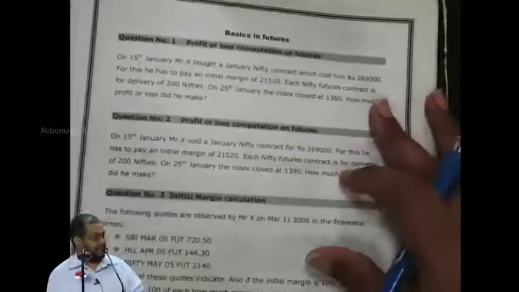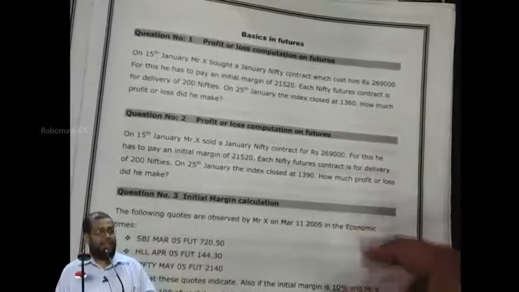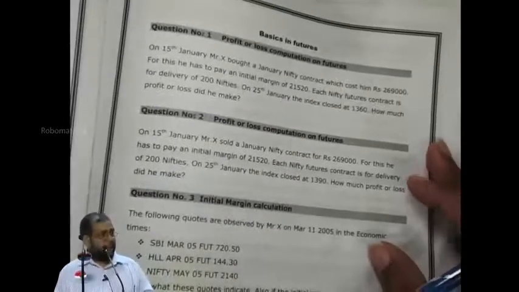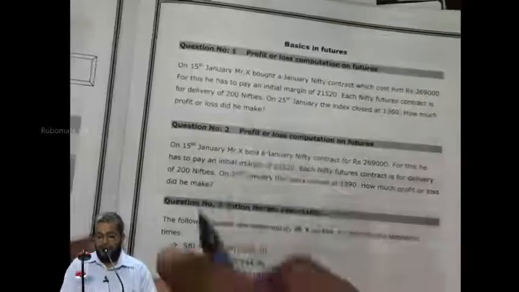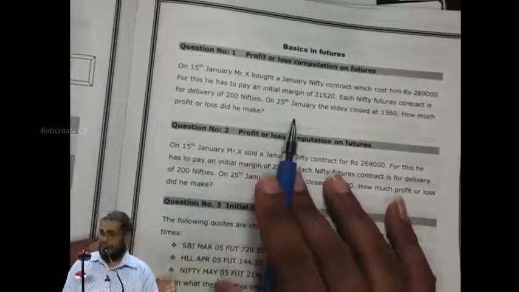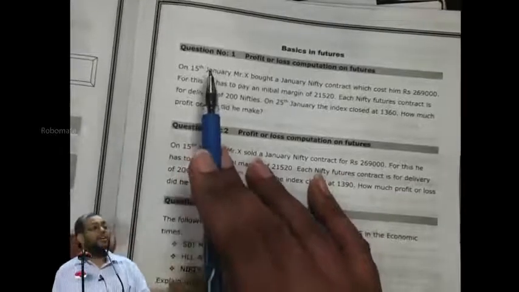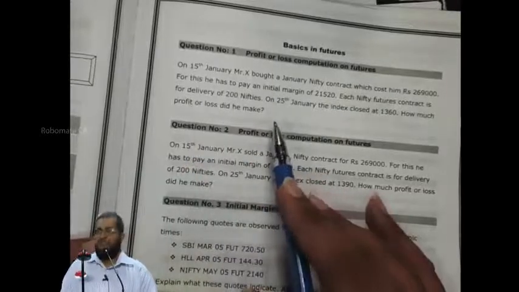I'll define the contract now. Mr. X has agreed to buy how many Nifties? 200 Nifties. At what price? 1,345. Yeah, agreed to buy 200 Nifties at 1,345. On which date? 25th January. The agreement is made today, 15th January, entry into the contract. But the contract as a transaction date is what? On 25th January. Yes or no?